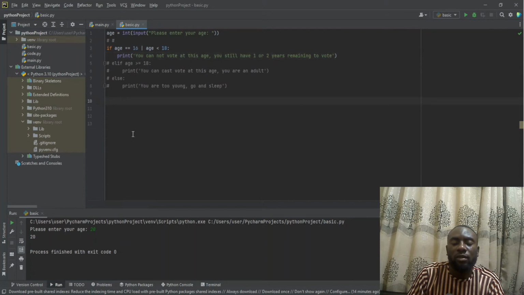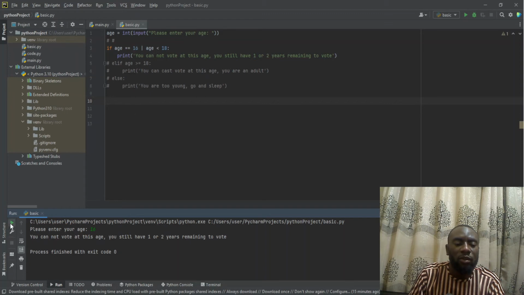So now let's do the print out and see. Alright, so this is the print already. So now let's run the program. On running the program, it is asking for the age. So I will input an age which is either 16 or 17. I will start with 16. When I hit enter, it is showing me that you cannot vote at this age. You still have 1 or 2 years remaining because it's 16 years of age.